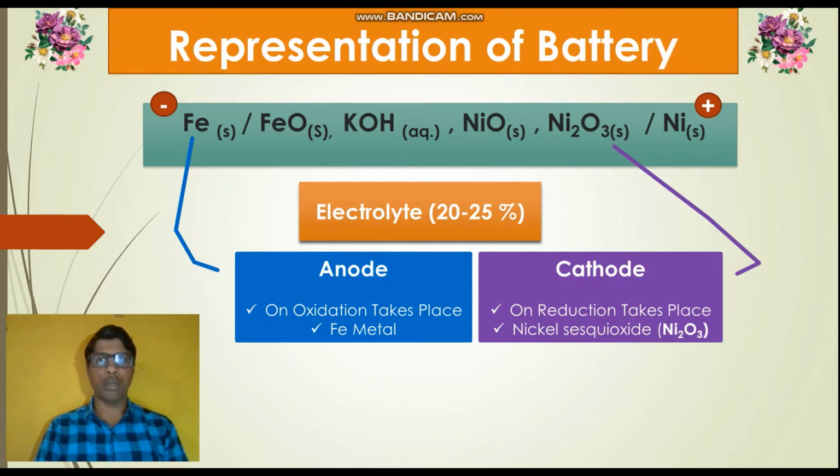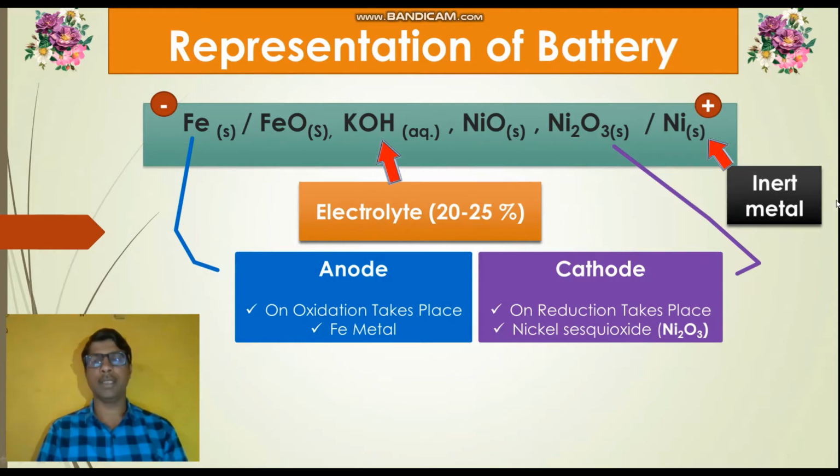The fourth important point of this cell representation is the nickel, which is used on the right hand side of this battery representation. It acts as an inert metal. That means this is not an active metal, or this is not taking part in any reactions of the battery.